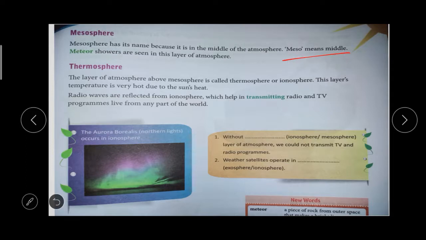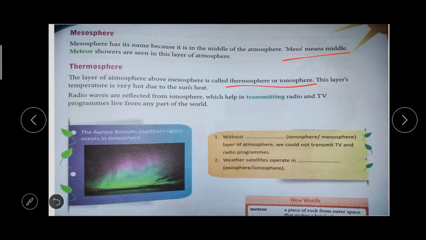Okay, the next one is thermosphere. The layer of the atmosphere above the mesosphere is called thermosphere or ionosphere. It is one layer above. This layer's temperature is very hot due to the sun rays, the sun's heat. Radio waves are reflected from the ionosphere.